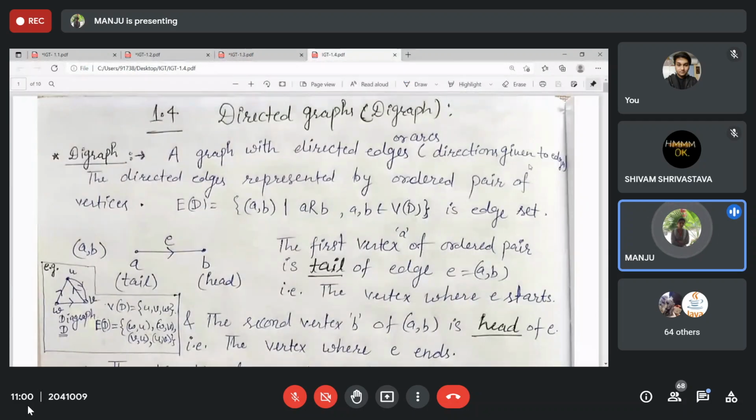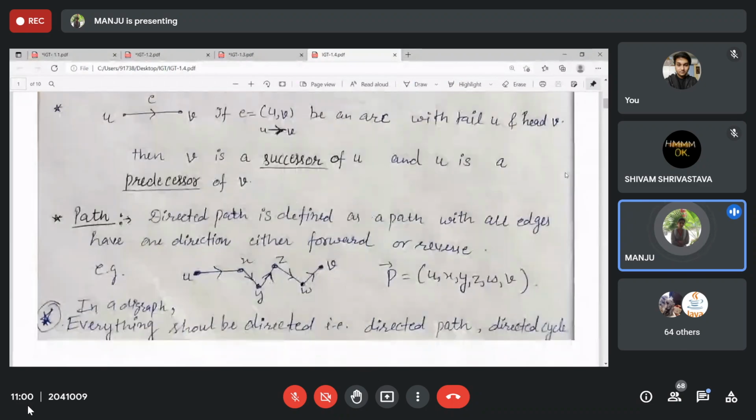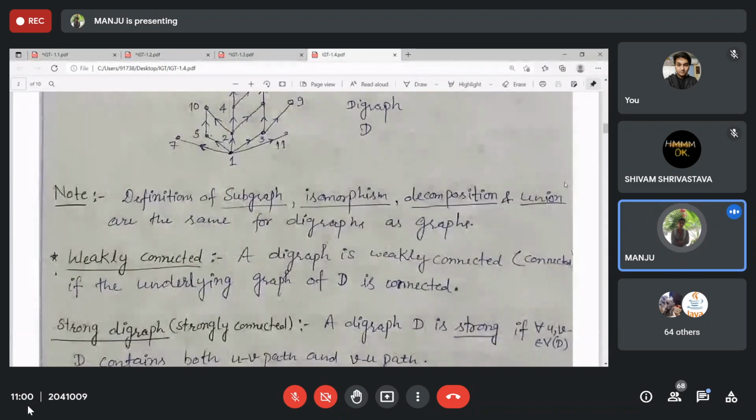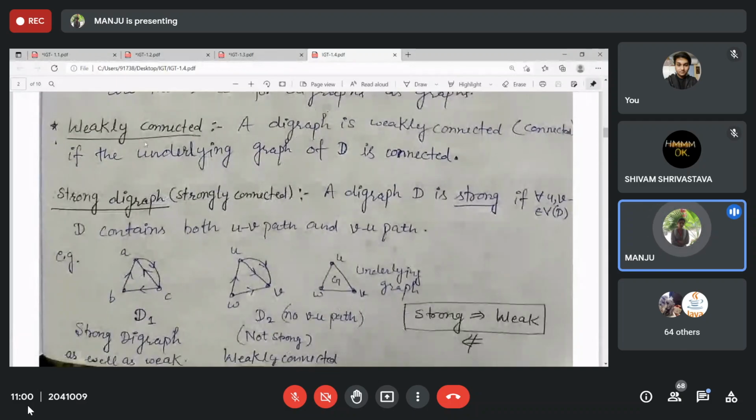Then directed graph. In a directed graph, everything is directed. Whatever we have discussed in case of graph, everything is applied over here. Then weakly connected we have discussed, and strong digraph is strongly connected.